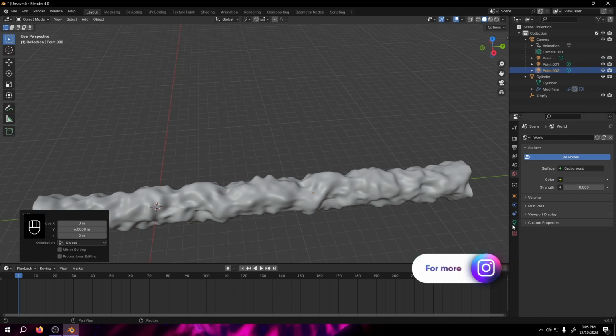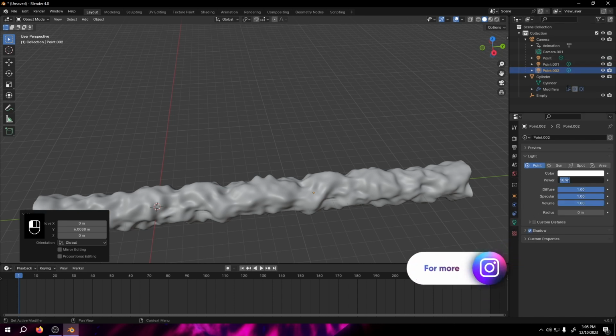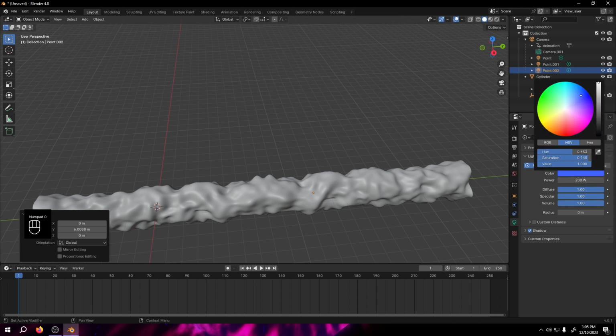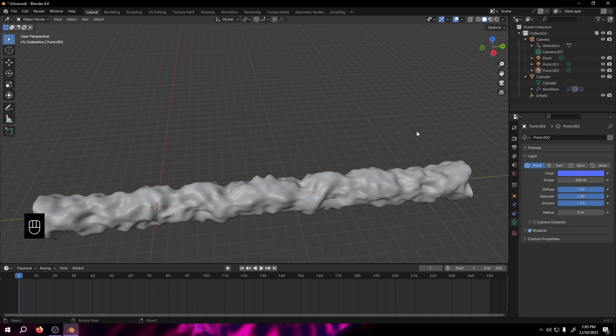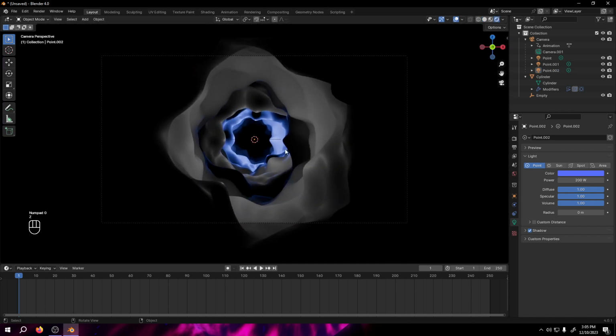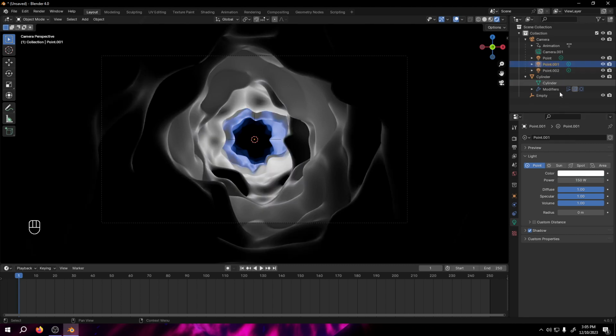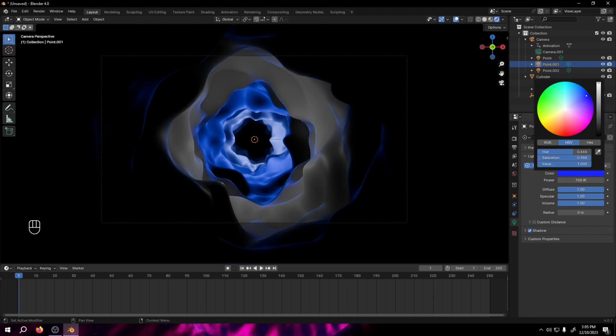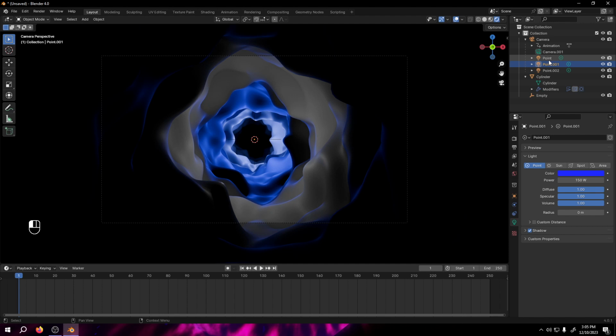So let's play with the light. That last light is 200 watt, and that color is like blue. So let's see what we have on that render view. Okay, cool. And then the second light is 150 watt, and that color also is a bluish tone than the first one.